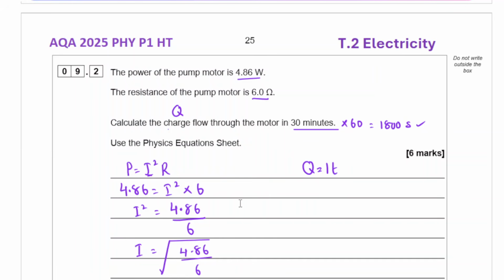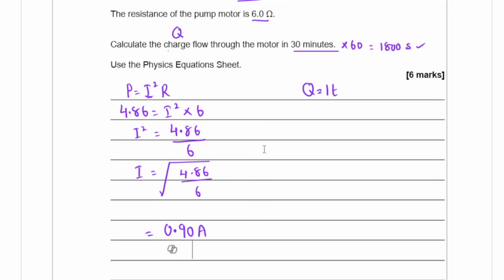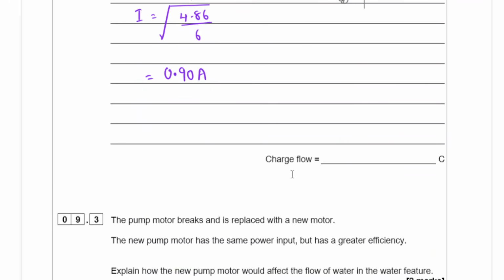That would give me a current of 0.90 amps. Right. And then I can use it in this equation. Q equals IT. 0.90 multiplied by 1800. That would give me 1620 coulombs of charge. So 1620.